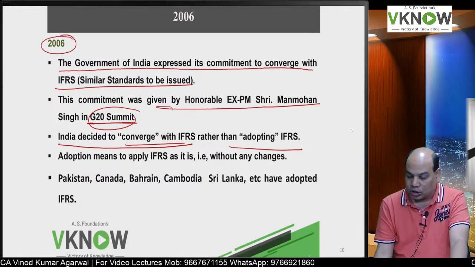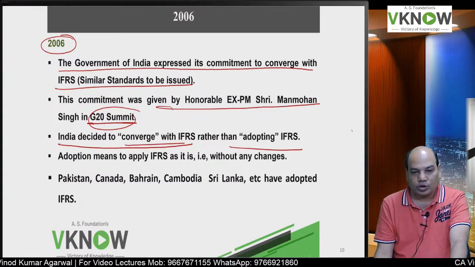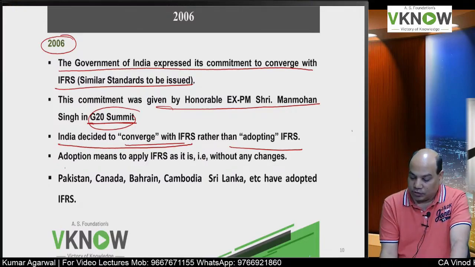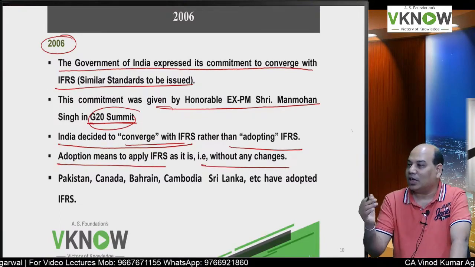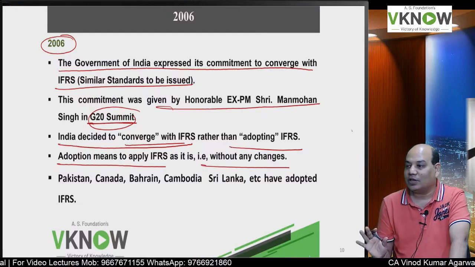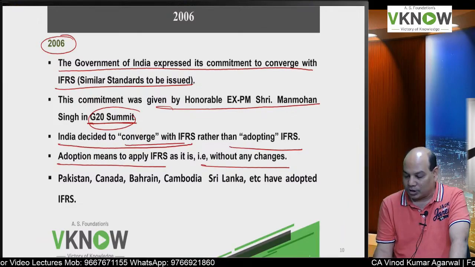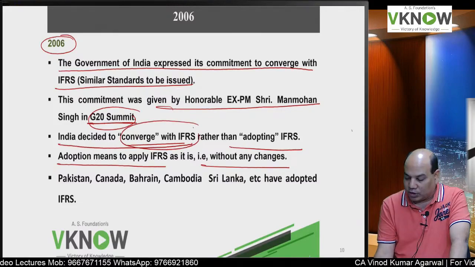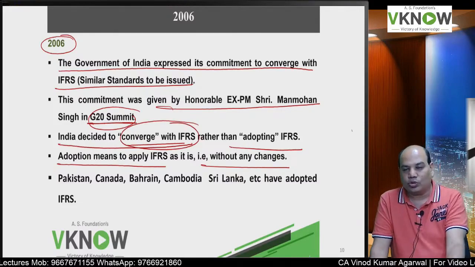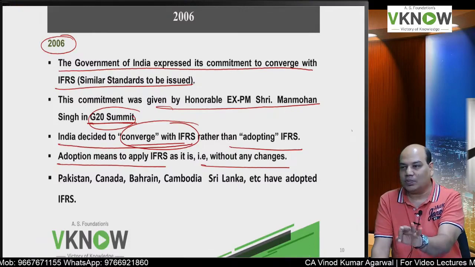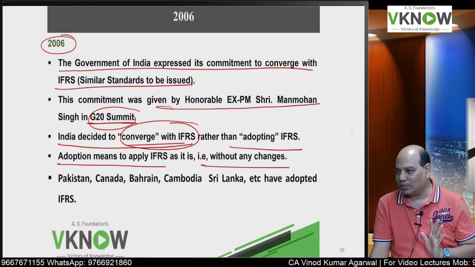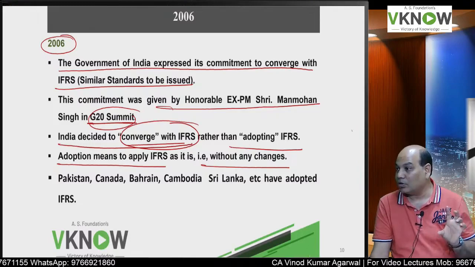We are not going to adopt IFRS. What is the difference? In case if you adopt IFRS, it means you will simply take the entire IFRS as it is without any changes. But if you converge with IFRS, you are going to make some modification to suit the Indian business and economic environment, legal environment also.